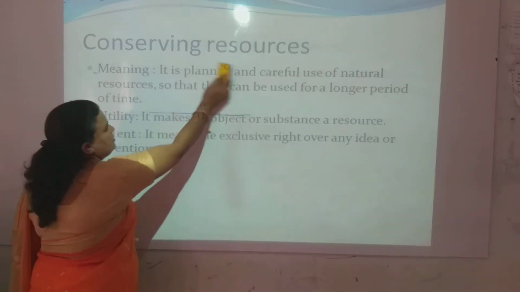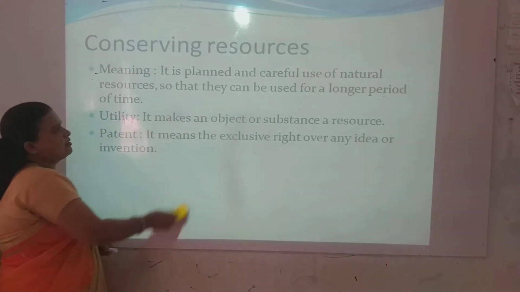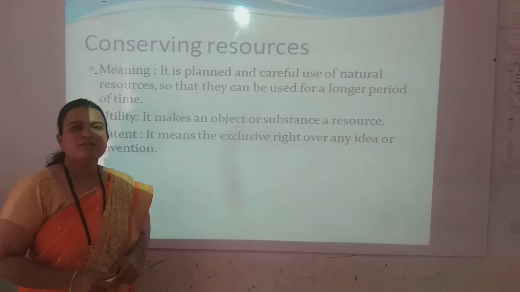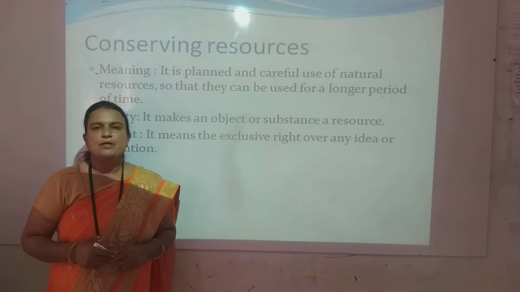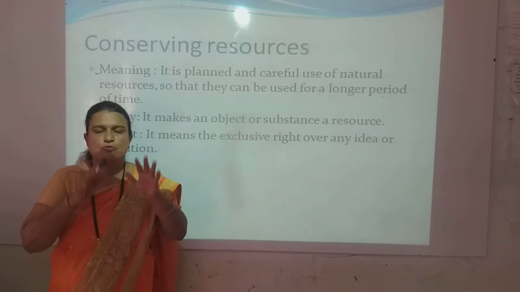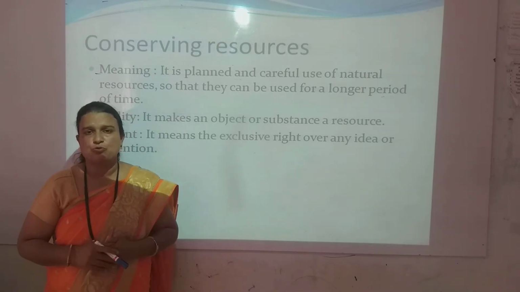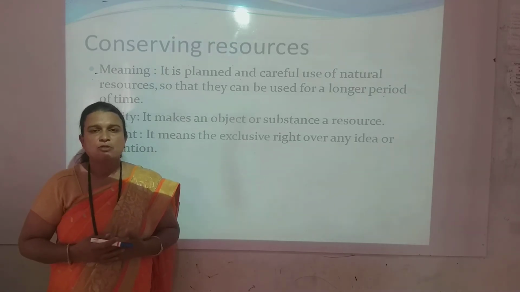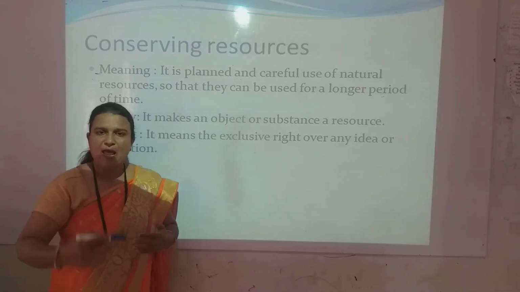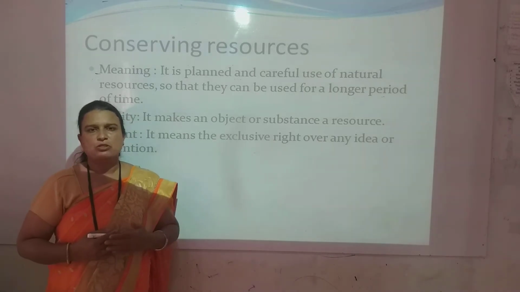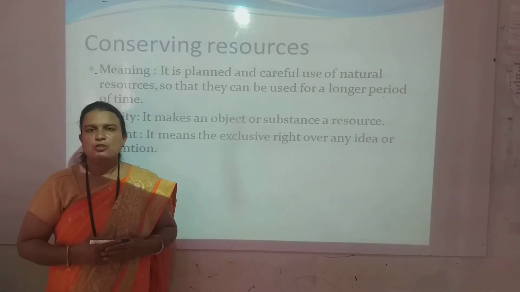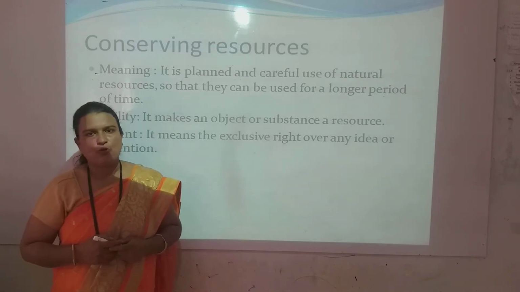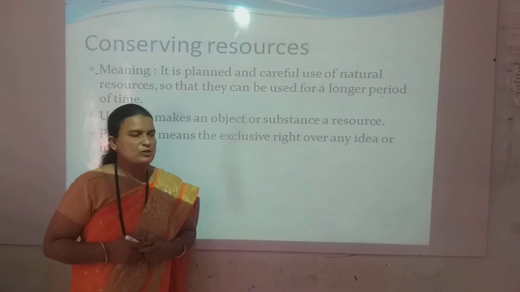What does conserving resources mean? Conservation does not mean stopping the use of those resources. We need the resources, so we are using them. But we should use them by making a plan. We should use them very carefully, and we should try to conserve those resources for the future generation. That is called the conservation of resources.